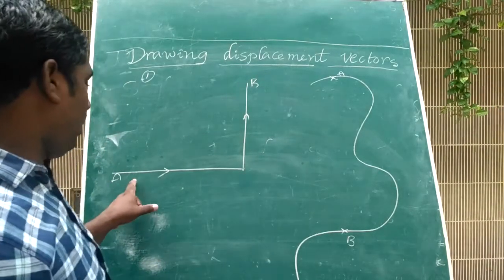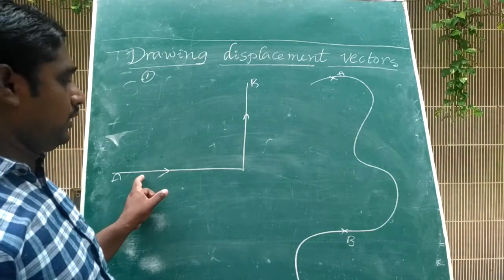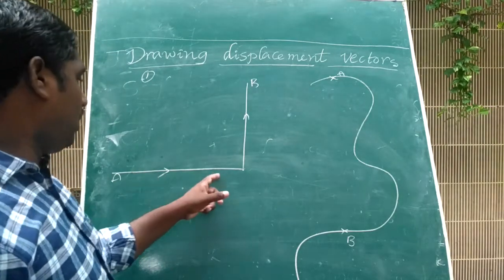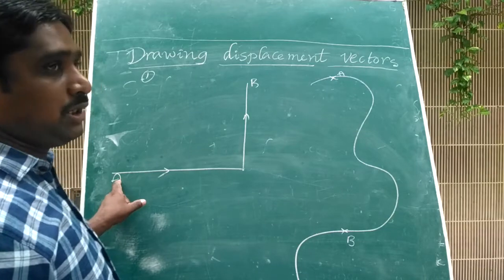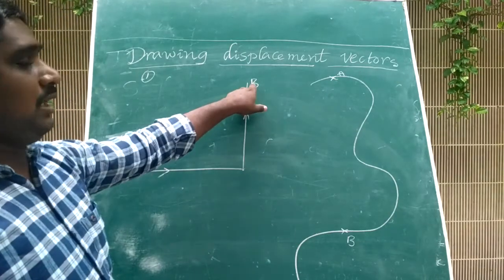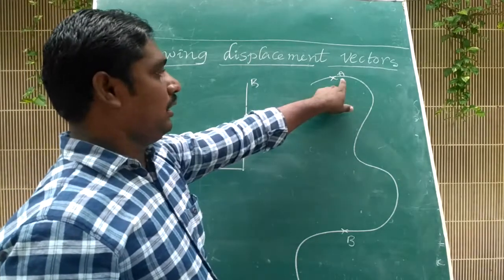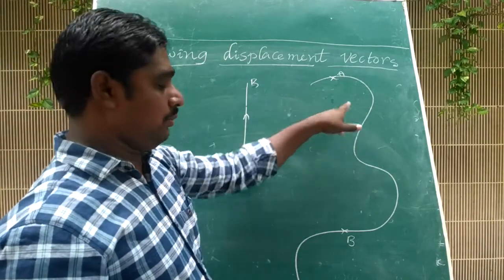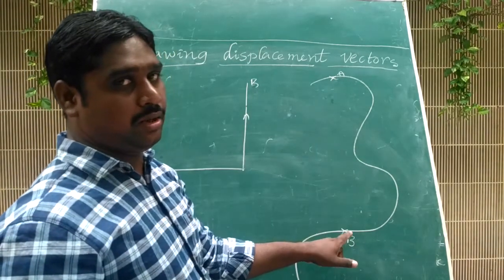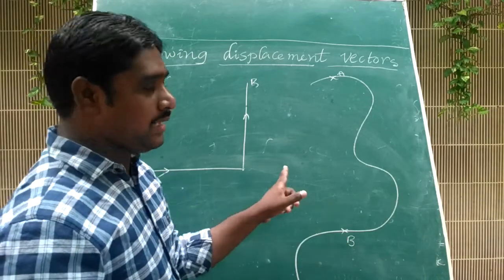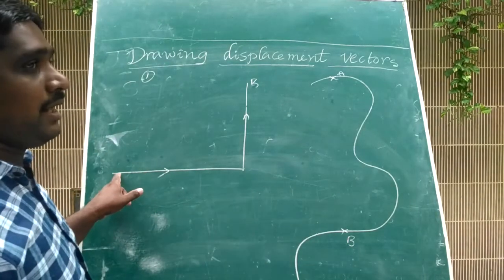Here the car moves along this path. In this path, A is the initial position of the car and B is the final position of the car. In the second path, A is the initial position of the car and B is the final position of the car. What is the displacement?